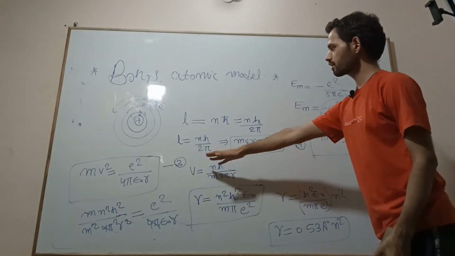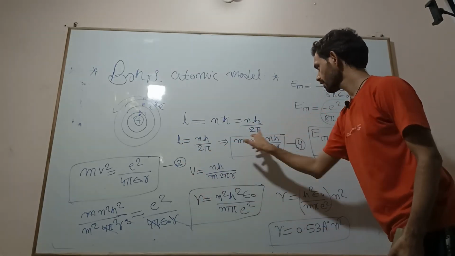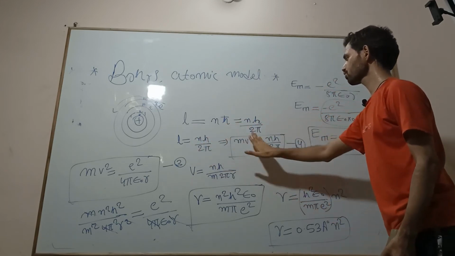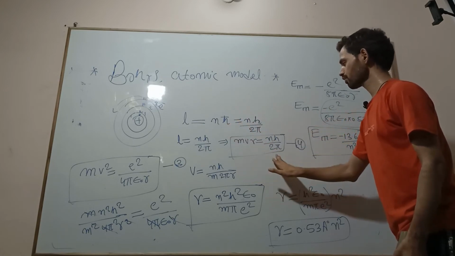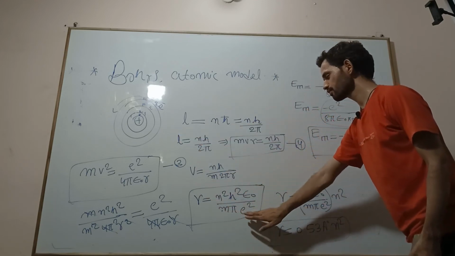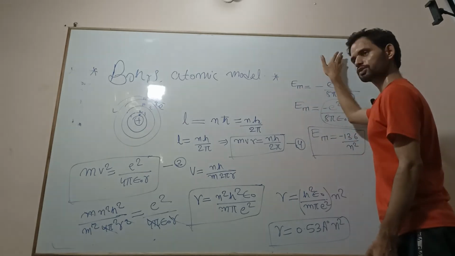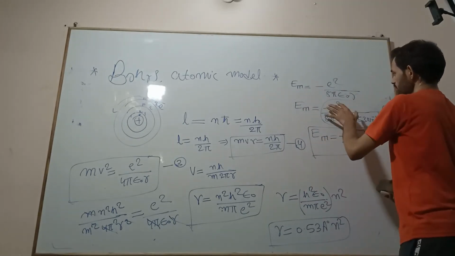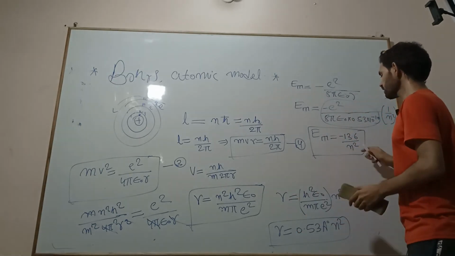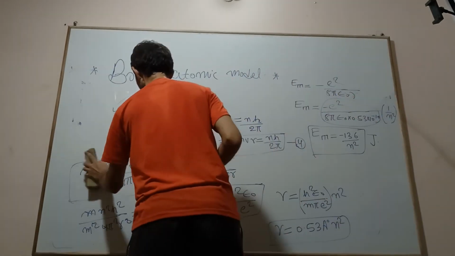What we did: first we got an equation from the centripetal force and centrifugal force, and another equation from the angular momentum, which should be an integral multiple of nh by 2 pi. From here we got mv. Just put this value of v here, and we get radius r, which is Bohr's atomic radius. This total energy we got from kinetic energy plus potential energy. Then just put this value here, and we get minus 13.6 by n square as total energy. This is in joule.